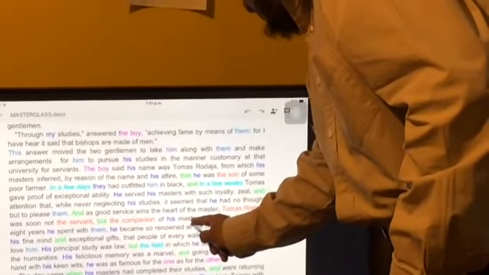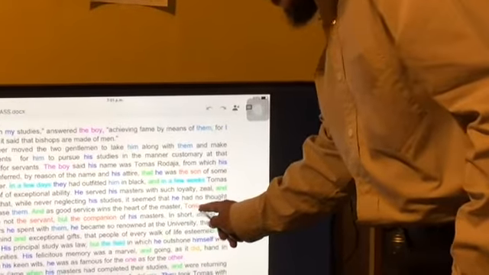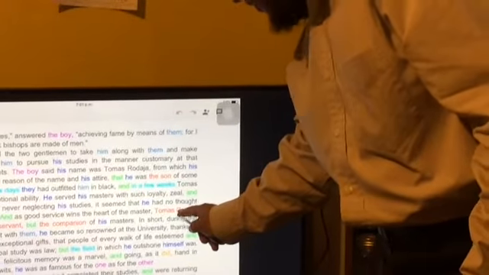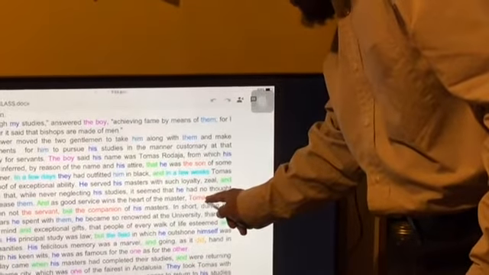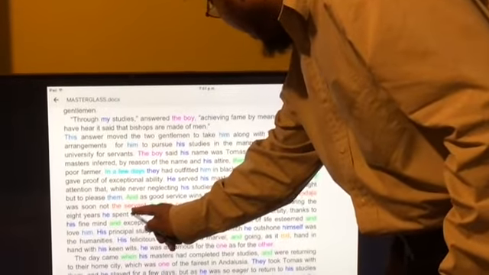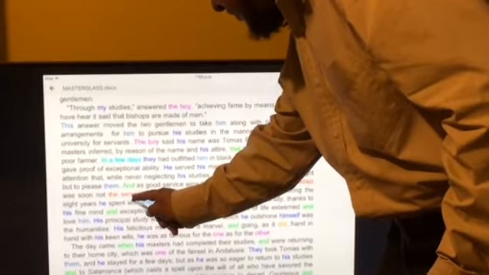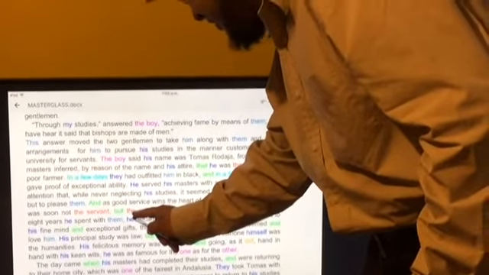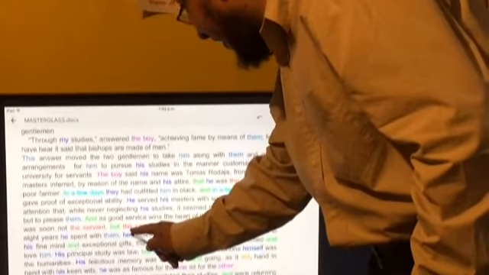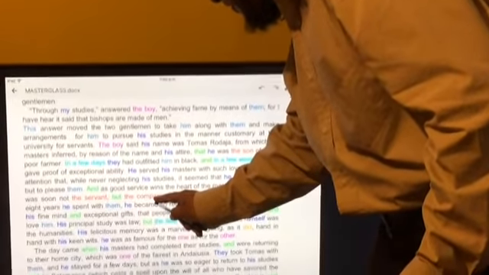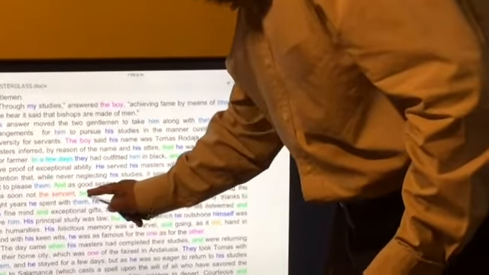of his masters. We are talking about the same character. We are talking about Thomas Rodaja. Here, instead of saying Thomas Rodaja or he, I am saying the servant. Here is the same person, but the text says the companion. So as you see here, they are like synonyms for the same word, the same meaning.